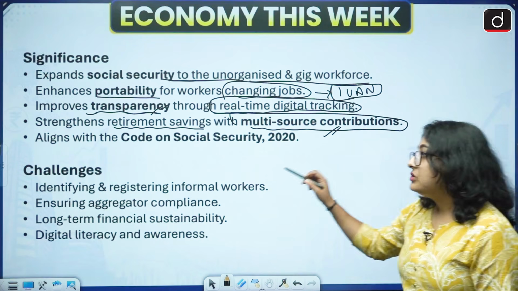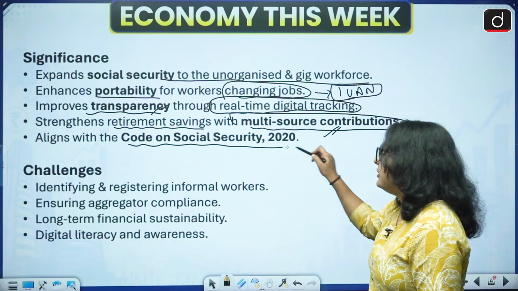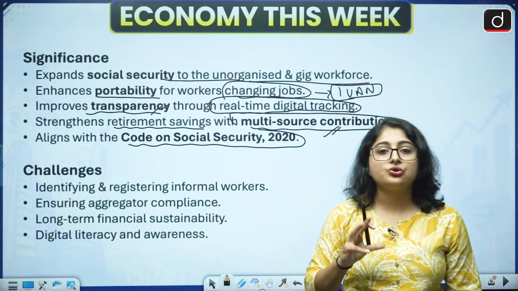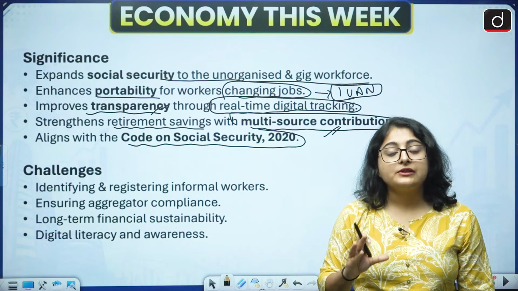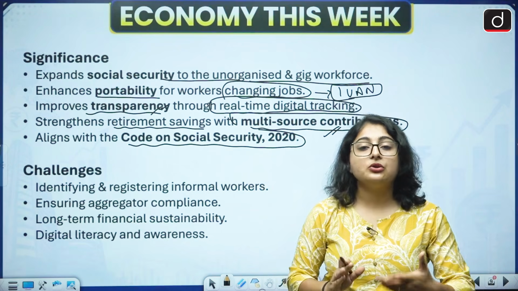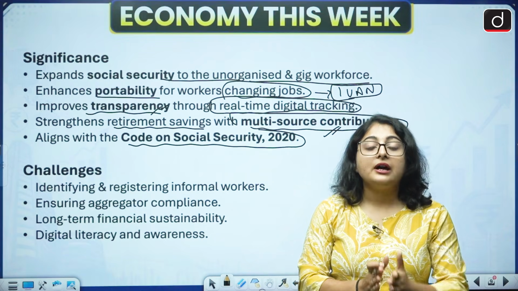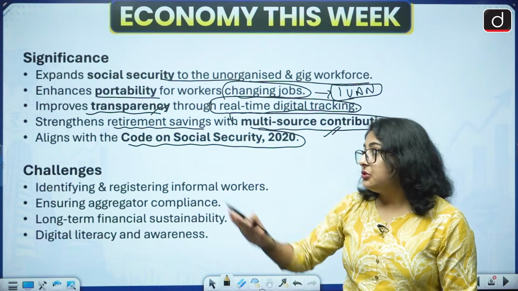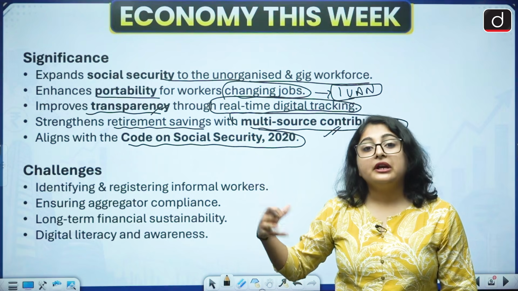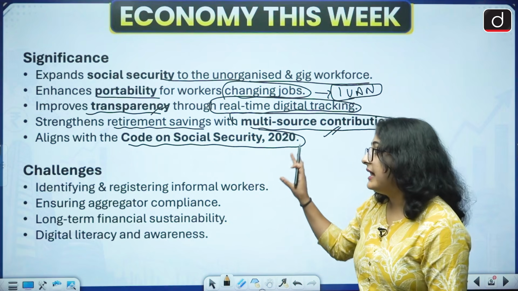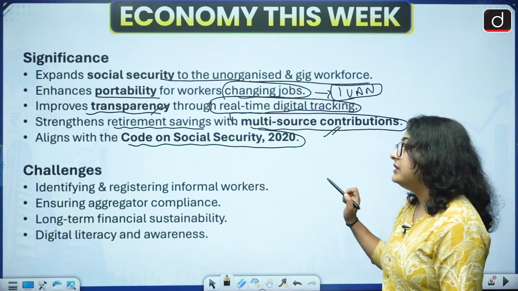Also, it aligns with the Code on Social Security 2020. What does the Code on Social Security say? It talks about the expansion of social security to unorganized workers as well. So EPFO 3.0 is working along the same line. It has aligned itself with the Code on Social Security.